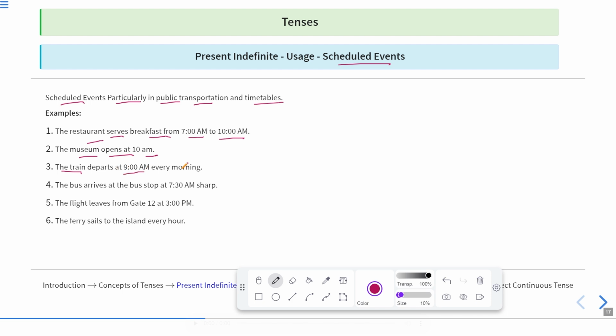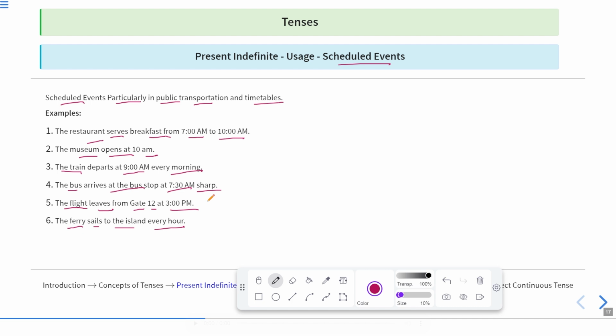The train departs at 9 a.m. every morning. So there is a particular schedule for the time of the train departure. So this can also be shown in present indefinite tense because it is also scheduled. And this happens regularly. The bus arrives at the bus stop at 7:30 a.m. sharp. The flight leaves from gate 12 at 3 p.m. The ferry sails to the island every hour. So these are actions which occur regularly, repeatedly. Therefore, they have been written in the present indefinite tense.